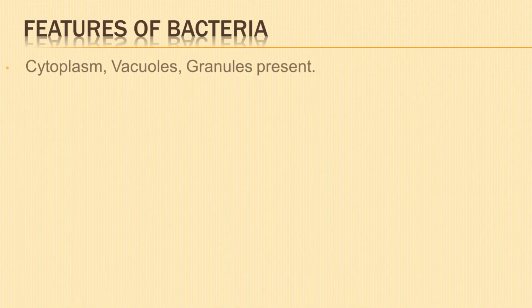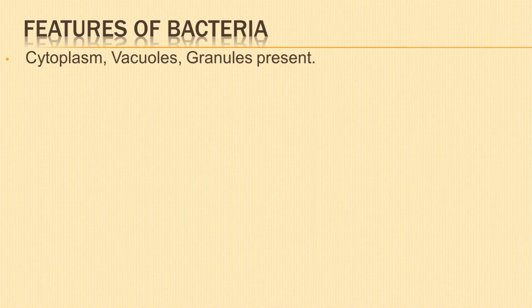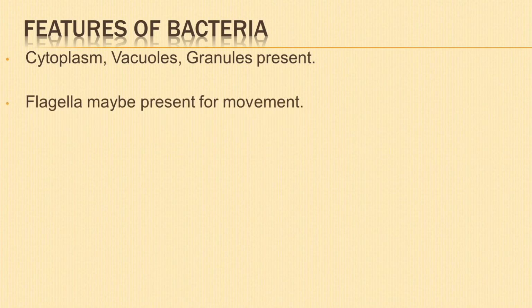Cytoplasm is present and contains many small gas vacuoles, stored food granules like glycogen and fats. Many bacteria have slender whip-like flagella originating from the cytoplasm. The flagella are used for their movement.